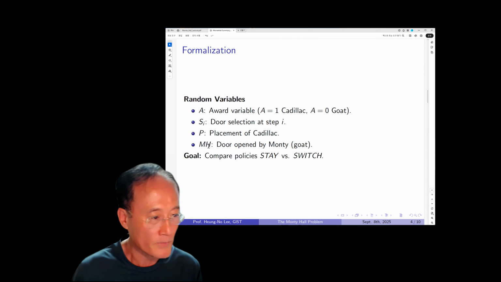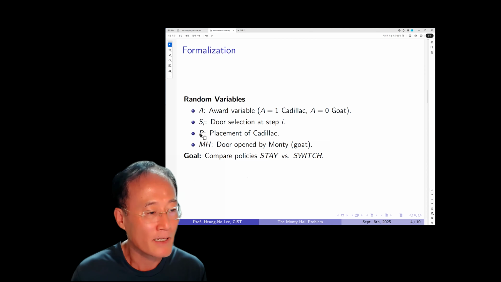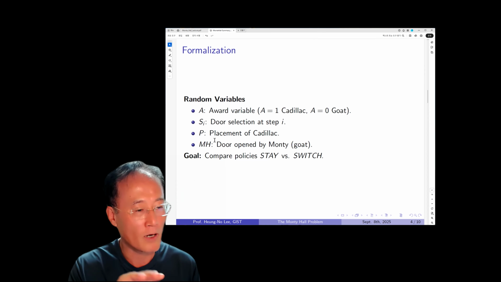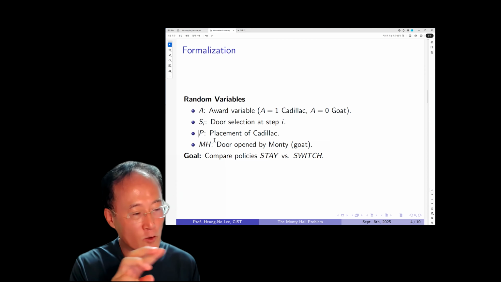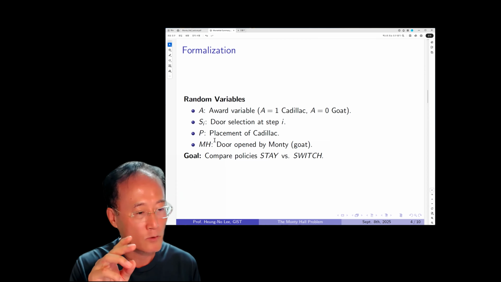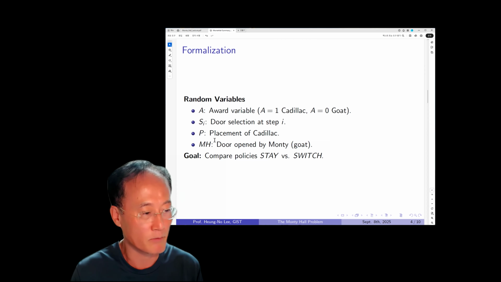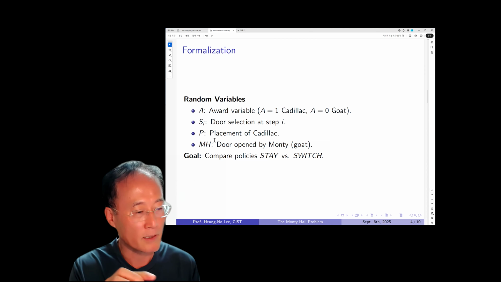Okay, so that's it. And then the Monty Hall show crew members place the Cadillac behind one door out of the three, right? It could be door number one, two, or three, and it is going to be a uniform random variable. So P is equal to 1 with a probability of one third.